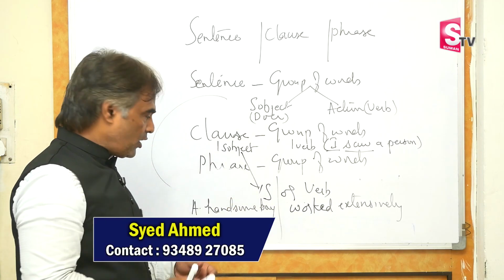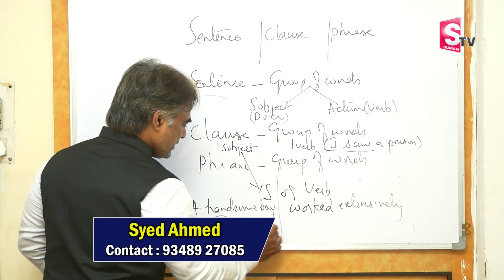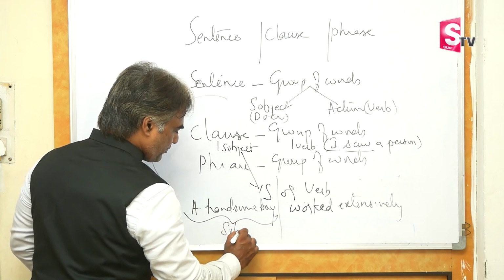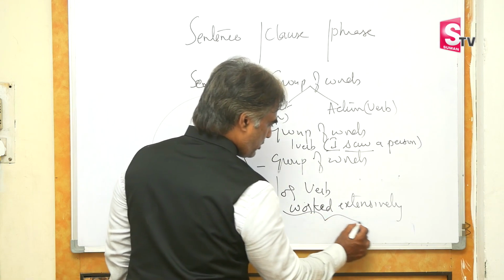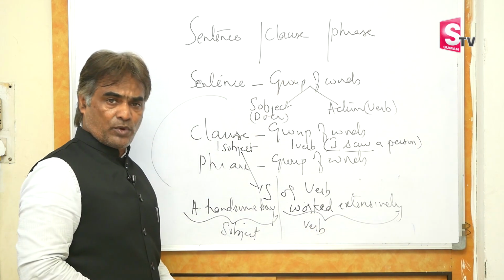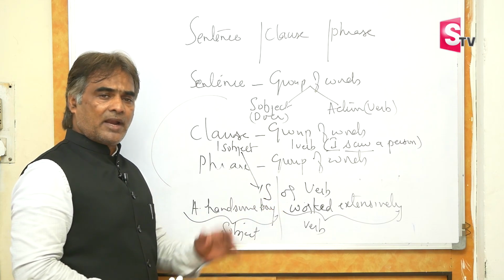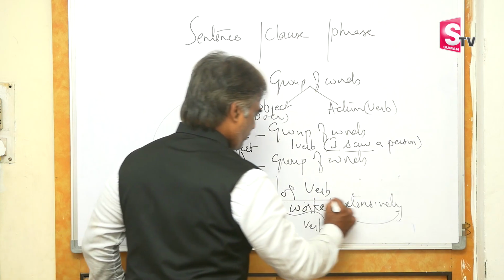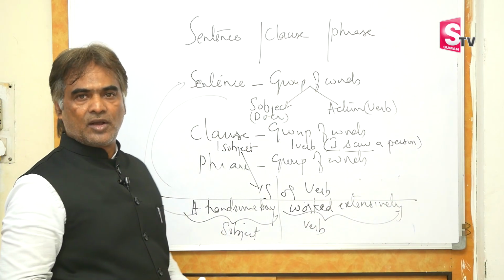When we club them together. A handsome boy. What is this? It's a subject. What did he do? Worked extensively. It's a verb. Now you've got a subject, you've got a verb. It does not remain a phrase. Now it has become a sentence. Hope I'm clear.